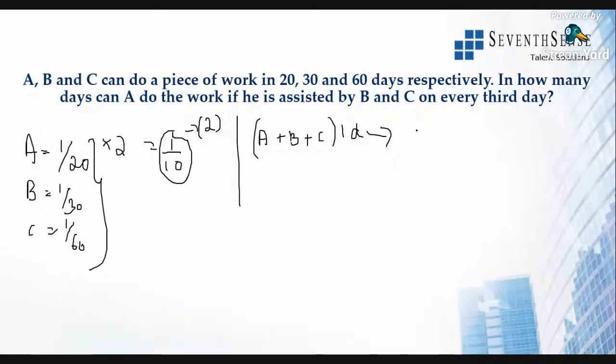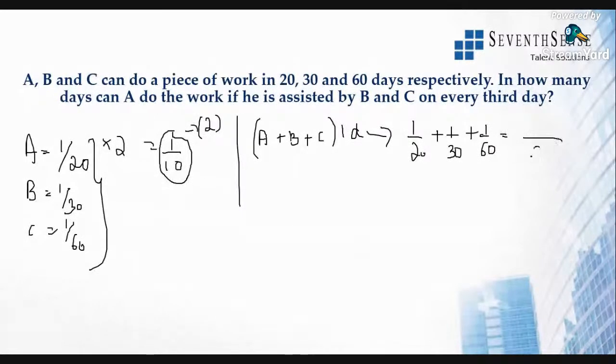So we'll just find this 1 day's work. What will be this 1 day's work? It will be 1 by 20 plus 1 by 30 plus 1 by 60. Clear? So how much work will they do?